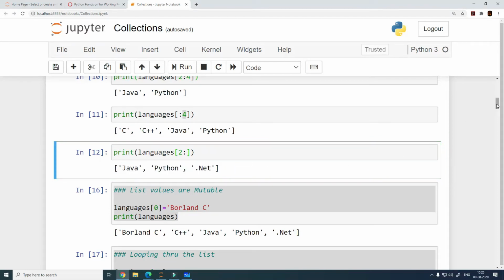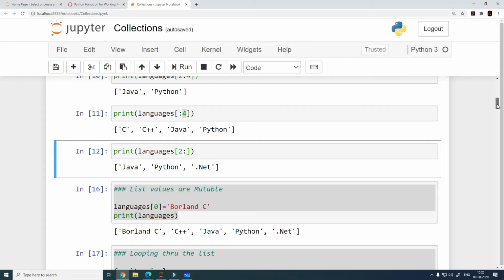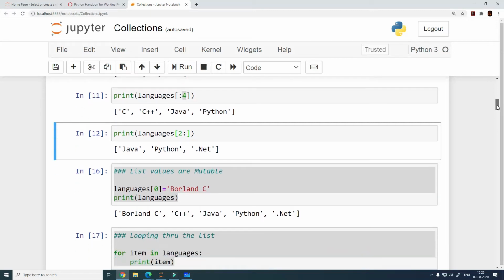So we have kind of seen these ways of indexing, and this is not new to us. This is exactly how it works for strings as well, which we saw yesterday. The same way it will work for a list as well.